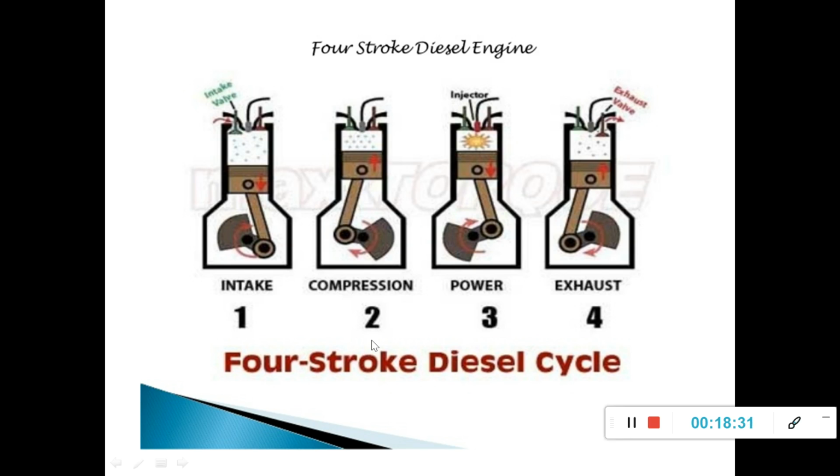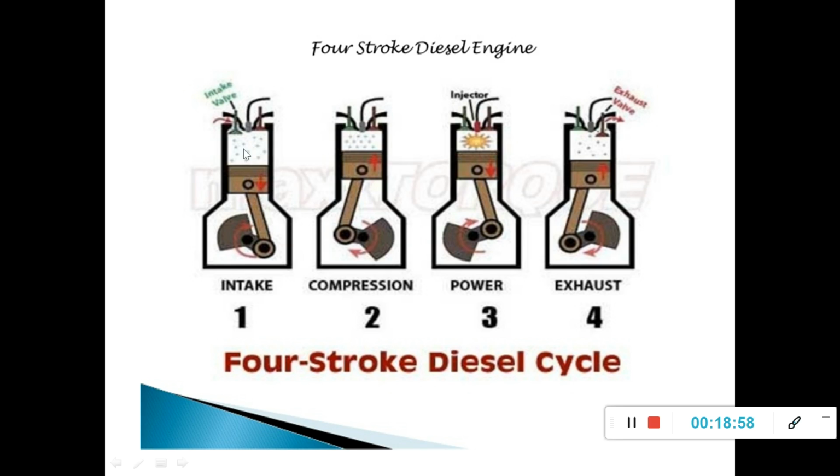Here, the four stroke diesel engine, the working principle is almost the same as Otto cycle, and we will try to understand the main differences between the working principle of petrol engine and diesel engine. So the same thing: during suction stroke, the inlet valve opens, the piston moves from top dead center to bottom dead center.